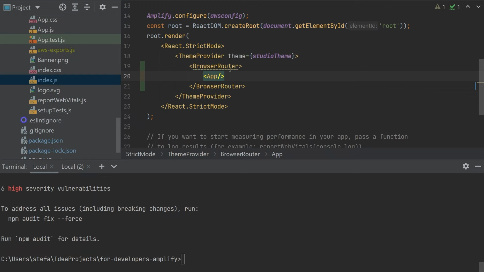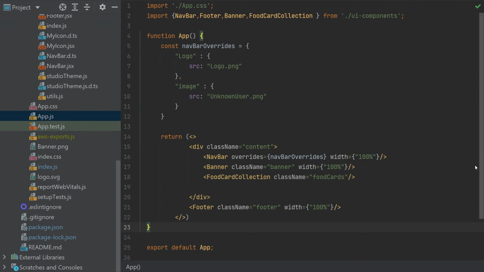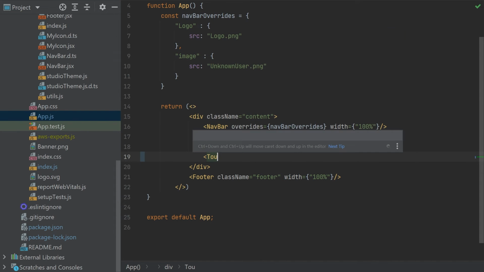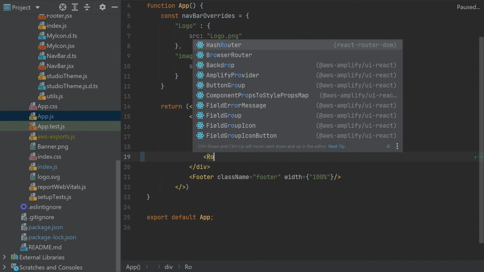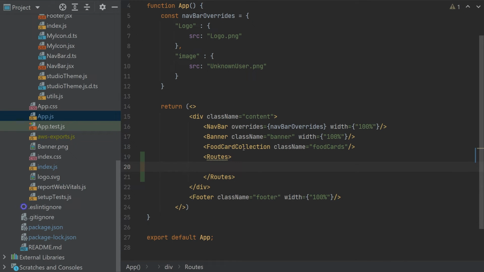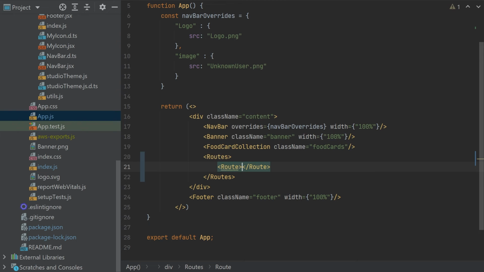And obviously we need to use an import. Now we should move into the app.js, and we should specify our routes. Let's import the Routes, and then for each route, we should have an element as well.